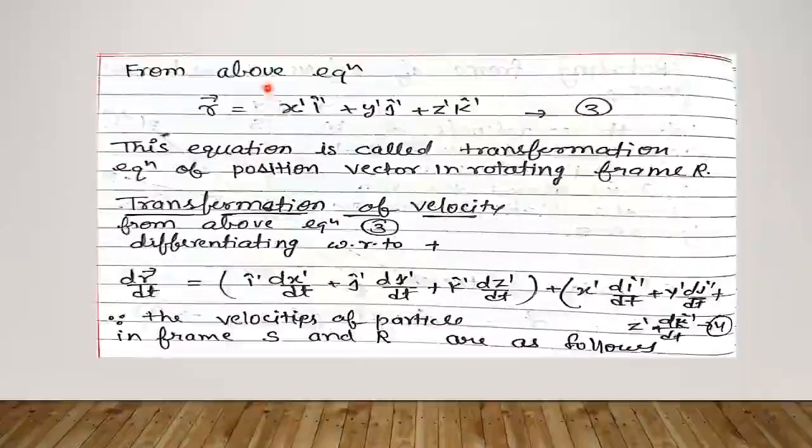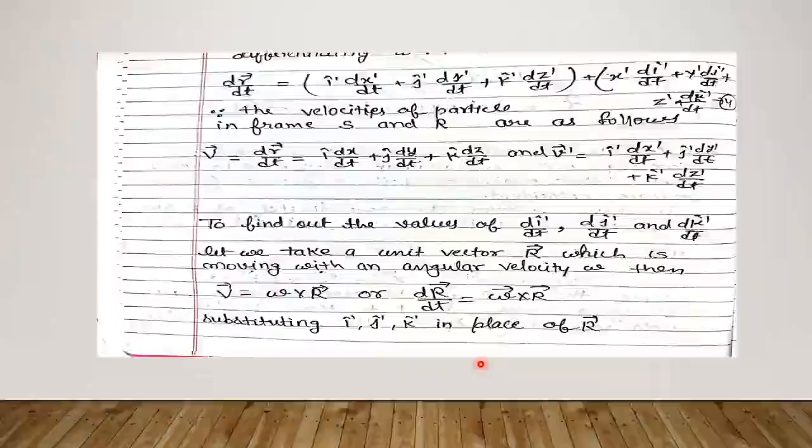For this, we will differentiate the above equation with respect to time and we get the new equation dr upon dt equals to this equation. Here we have taken d i cap dash upon dt, d j cap dash upon dt and d k cap dash upon dt because in frame R, i cap dash, j cap dash and k cap dash are time dependent. And in frame S and R, the velocity of particle,